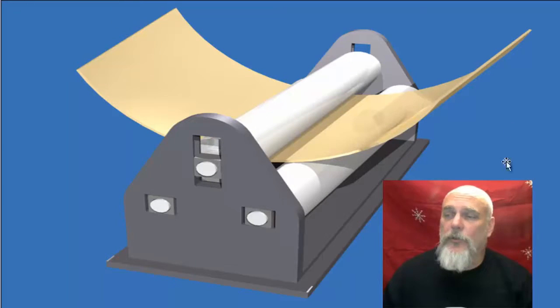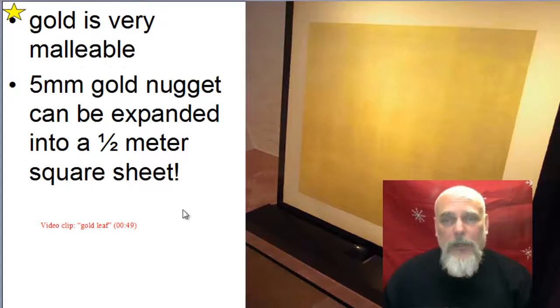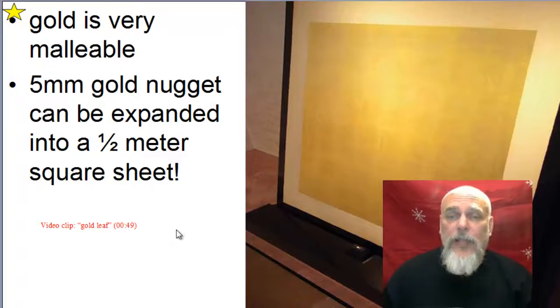This is gold leaf. Gold is really neat stuff. Gold is very malleable. In fact, you could take a little tiny gold nugget, half a centimeter wide, and you could spread it out into this very, very large sheet. Gold is neat stuff. You can get it very, very, very thin. Here's a clip.